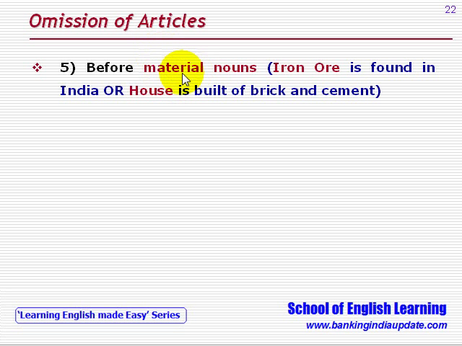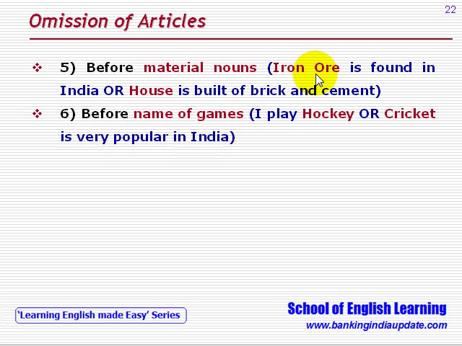So an article is not to be used before material nouns. Like, iron ore is found in India. Or, the house is built of brick and cement. Iron ore, material noun. An article is not to be used before names of games. I play hockey and not the hockey. Or, cricket is very popular in India. Not the cricket is very popular in India.